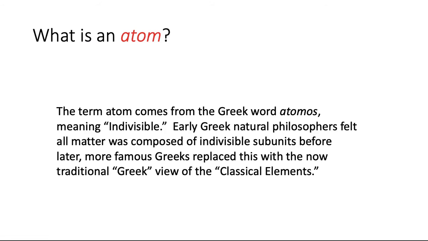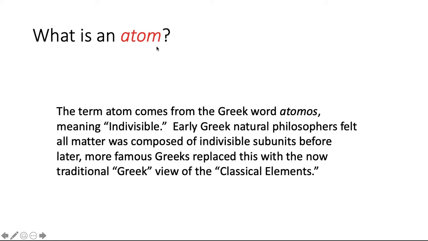What is an atom? The word atom comes from the Greek word atomos, which means indivisible. This is because the early Greeks believed that all matter was made up of simple particles, subunits that were indivisible. You could not divide them any further, and they called that particle an atom.